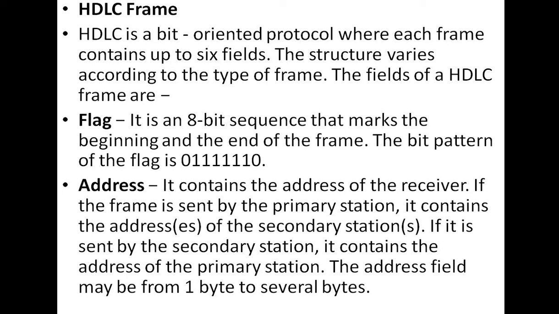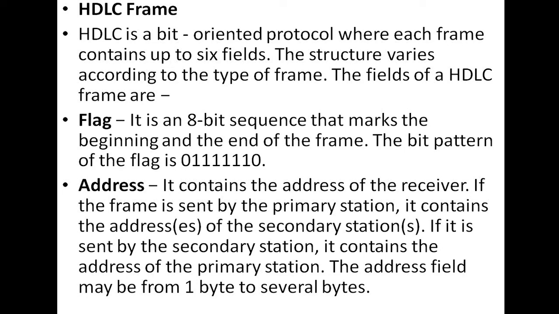So what is the use of the I frame, or what does it contain? I frames are used to transport user data. So the I frame contains user data and control information relating to the user data. So what does the S frame contain?